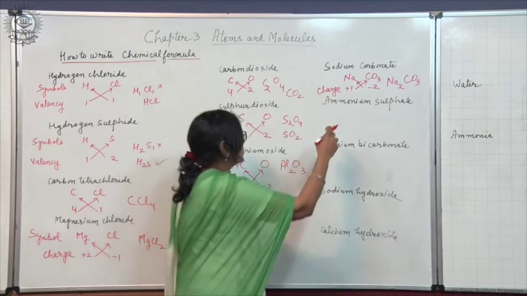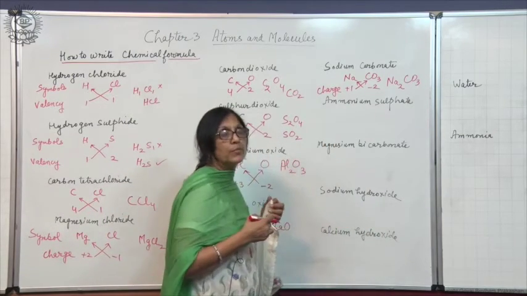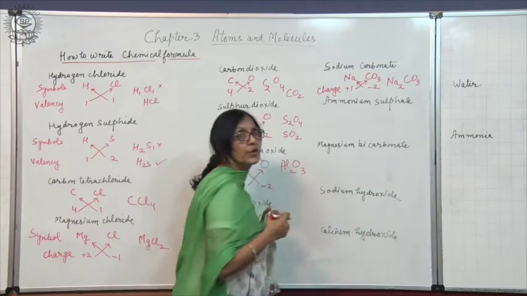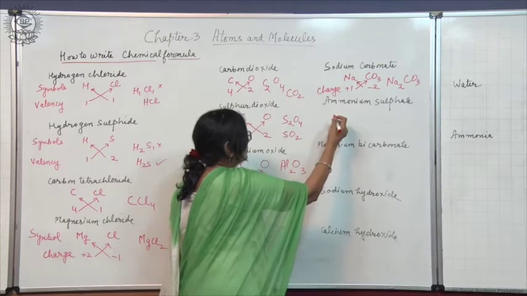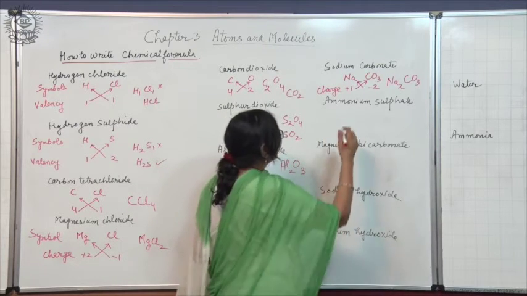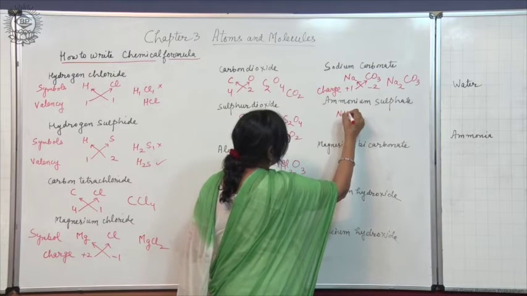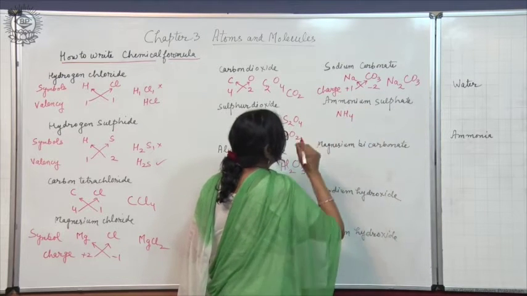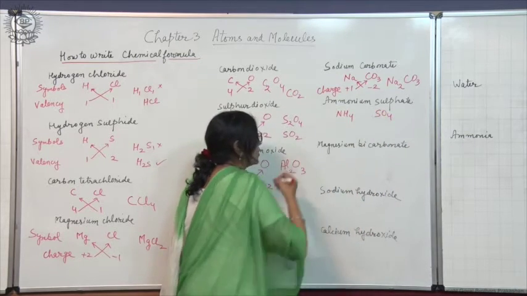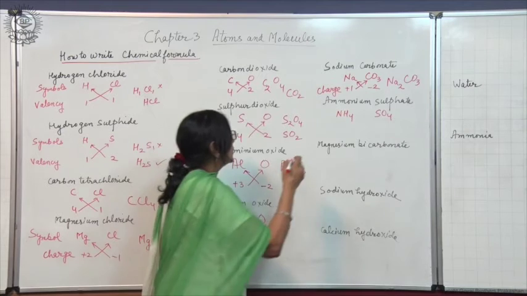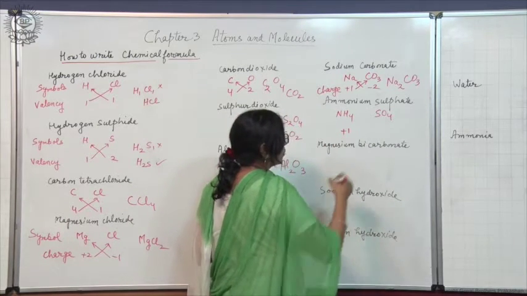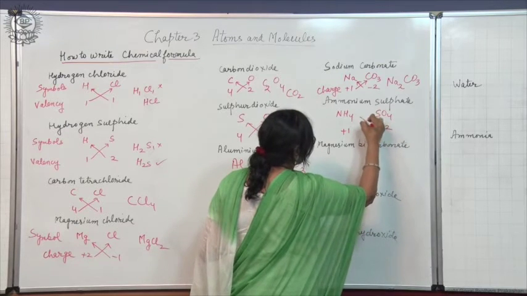Another ionic compound where there is a polyatomic ion is ammonium sulfate. Both the ions are polyatomic. Ammonium ion, you should learn the formula of ammonium ion. It is NH4 and sulfate ion is SO4. So what is the charge on ammonium ion? It is plus 1 and on sulfate ion is minus 2.